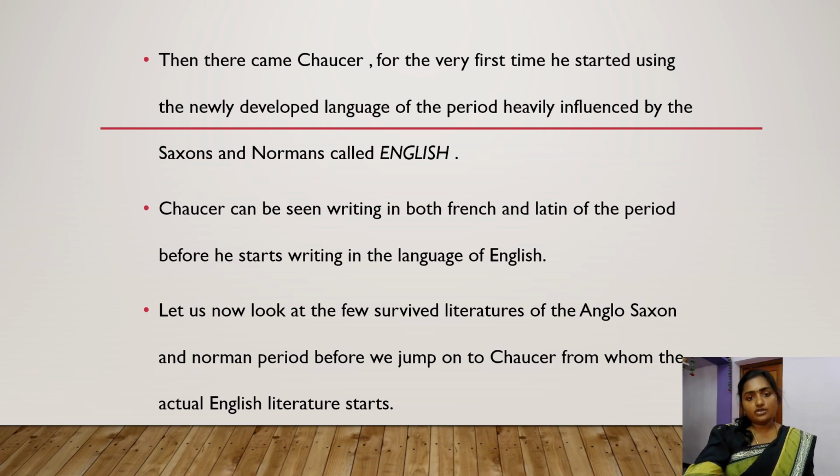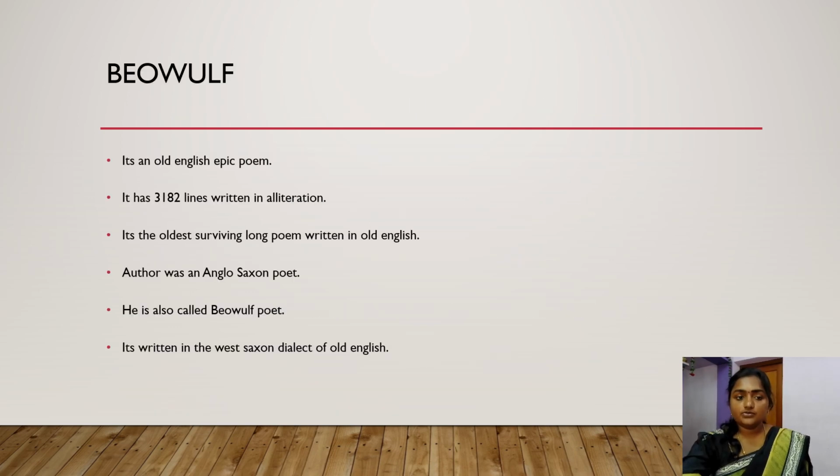Let us now look into the writings from the Anglo-Saxon period and Anglo-Norman period before we jump into Chaucer's writings. Let us first look into Beowulf. It is one of the most important poems from the Anglo-Saxon period, and one of the longest poems surviving even now from that period. It had 3182 lines, written in alliteration, and it was an epic poem.